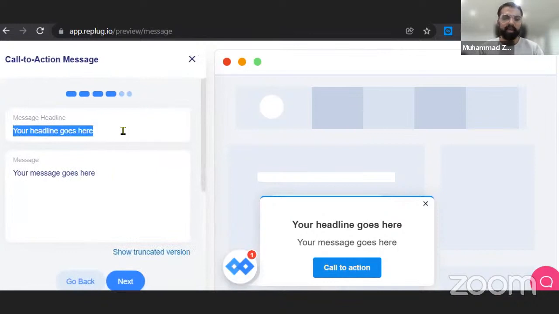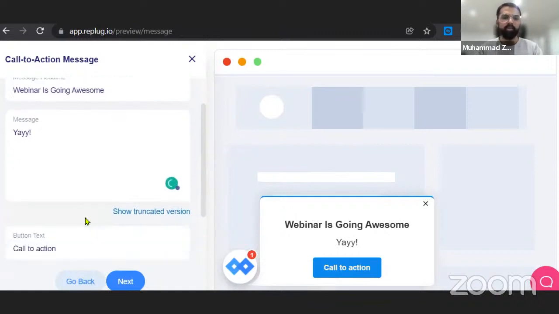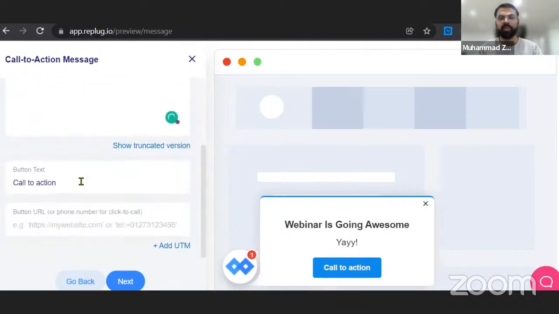Okay, so my headline is going to be "webinar is going awesome." And my message is going to be "ship." In the call to action button, I can actually change the text of this button.